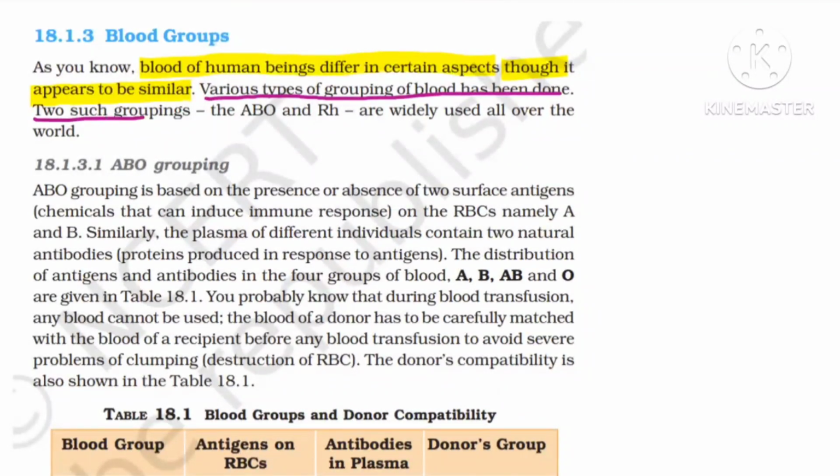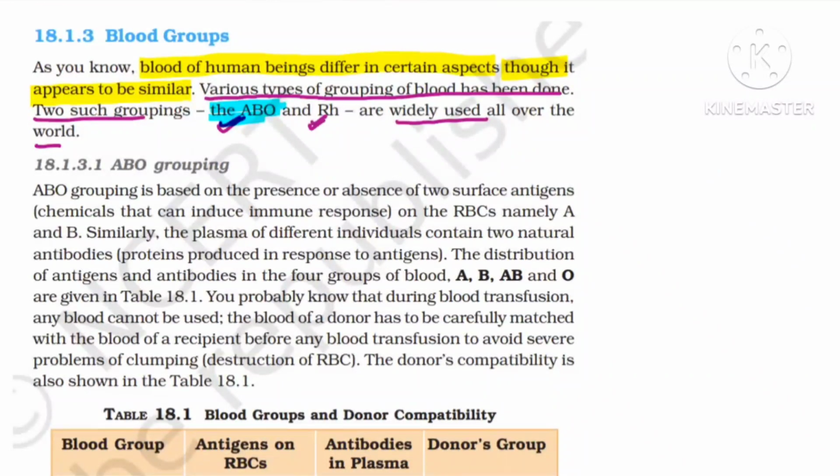Two such groupings, ABO blood grouping and RH factors, are widely used all over the world. In this video today, I'll be focusing only on the ABO blood group. In the next video, I'll be focusing on RH. So various types are there, but two are very important, ABO blood group and RH blood grouping. So we are focusing on ABO blood grouping.